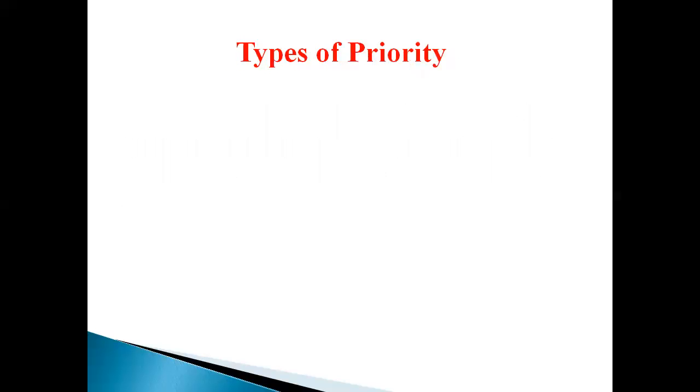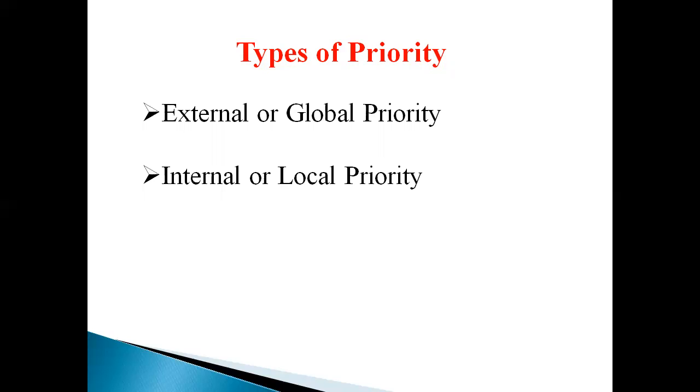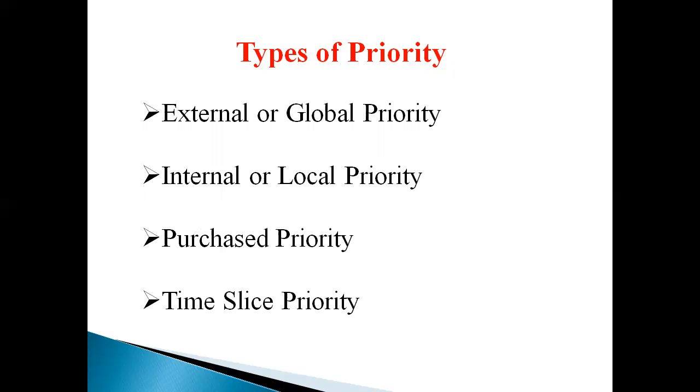Now we will see types of priority. There are four types of priority. First one, external or global priority; internal or local priority; purchase priority; and the last one is time slice priority. So there are four types of priority.